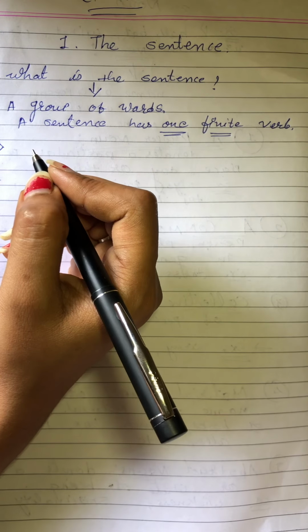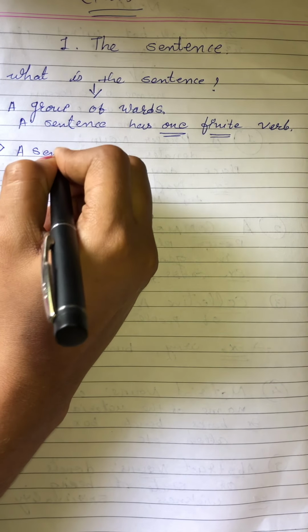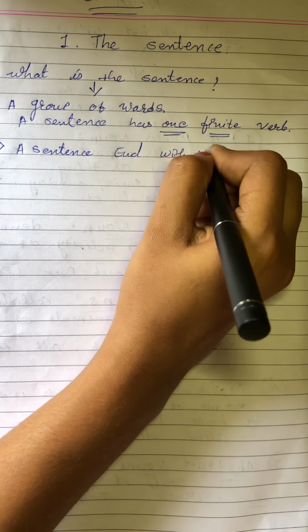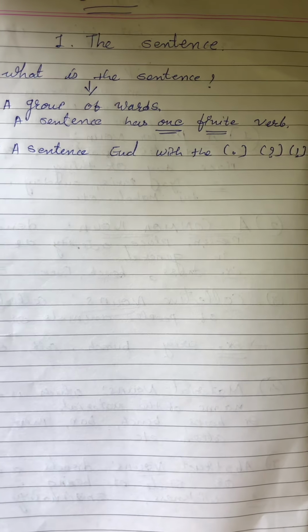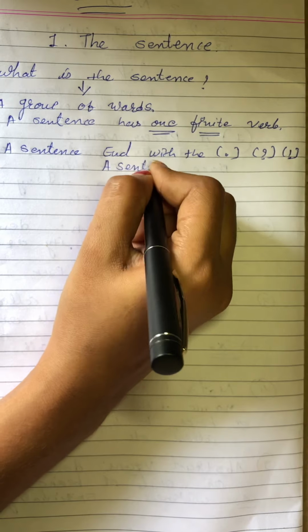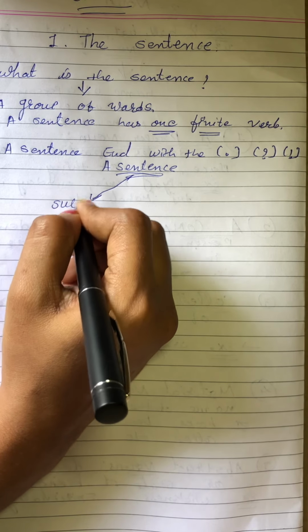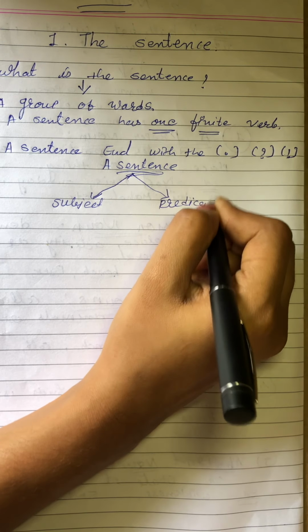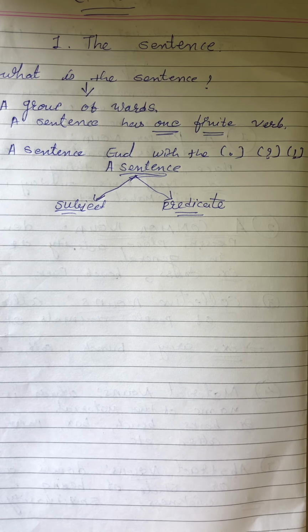Third one is that a sentence ends with a full stop, question mark or an exclamation mark. It is called a sentence. And a sentence has two parts. First part is the subject and second one is our predicate, right? So these are the two parts of the sentence and this is the definition of the sentence.